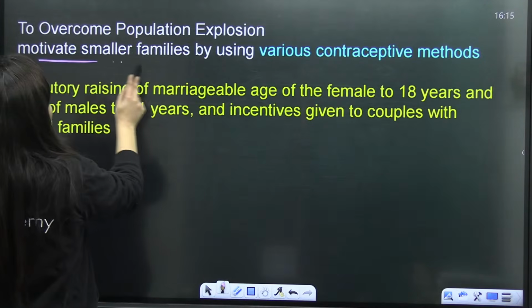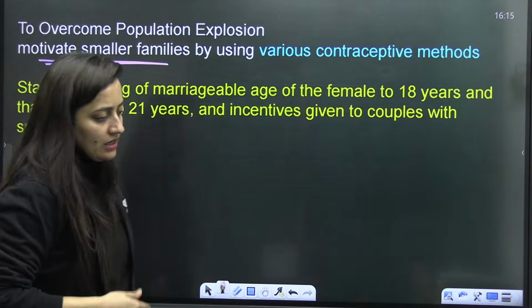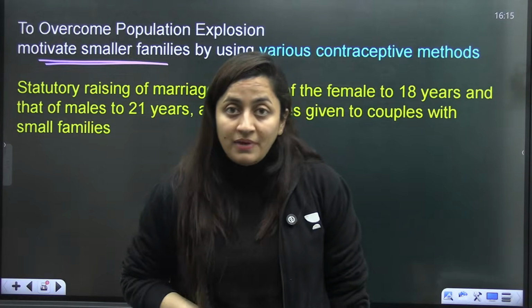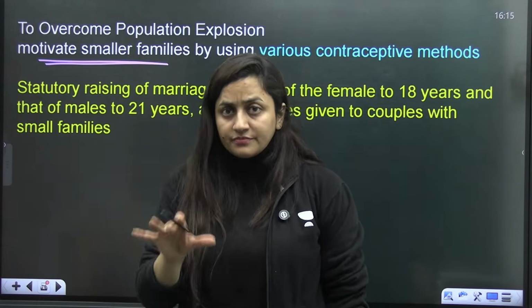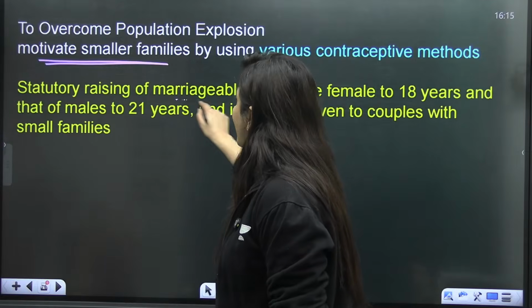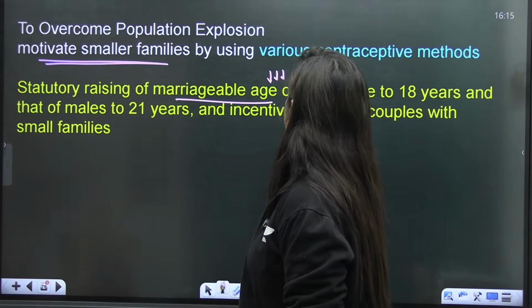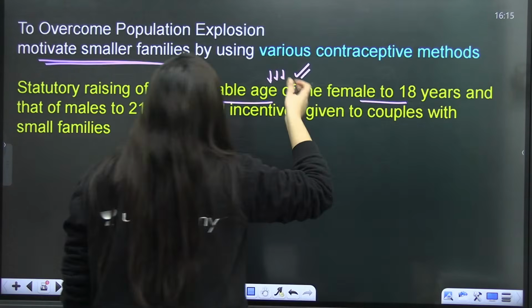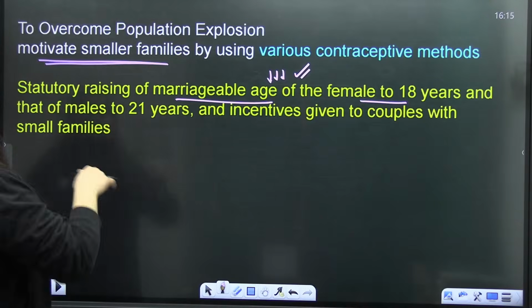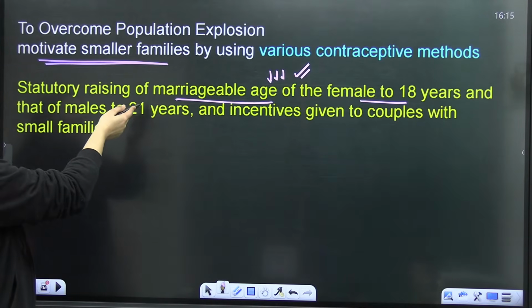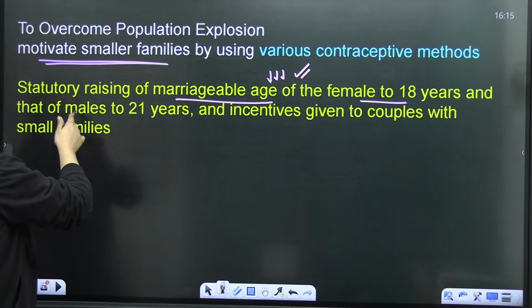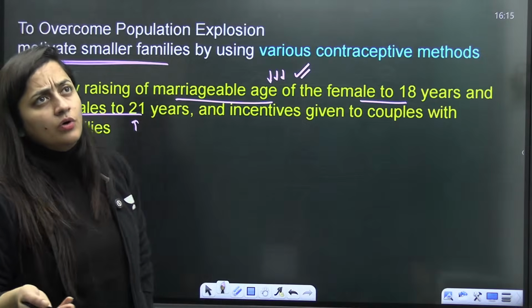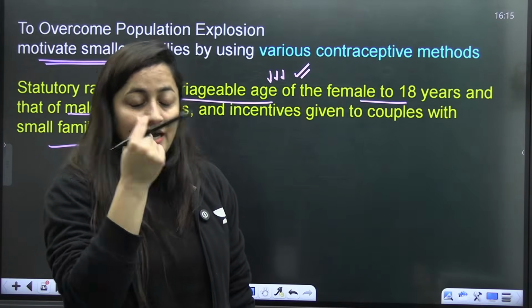To overcome this explosion, we have to motivate couples to have small families. They should get incentives. They should use contraceptive methods so that they can maintain small families. If the marriageable age is raised, females are having 18 years as our marriageable age now. So there is statutory raising of marriageable age of the female to 18 and that of males to 21. We still have that. But other than that, I think it is not approved yet.